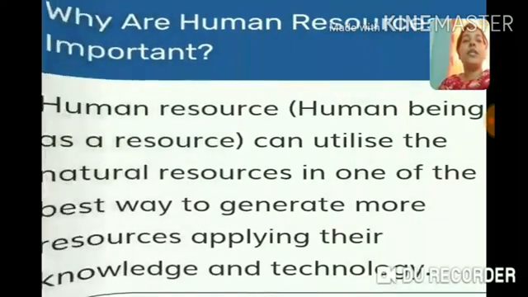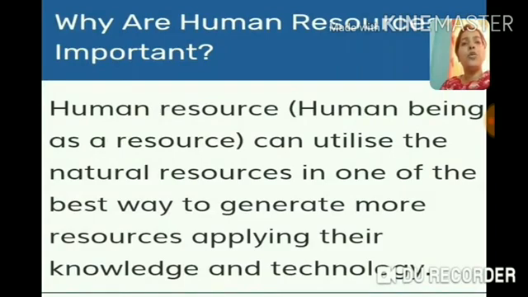The next question is, why are human resources important? Human resource means human beings as a resource. We can say that human resources are a very important resource, because human resources have talent, skill and knowledge that can be utilized to use natural resources in different ways.